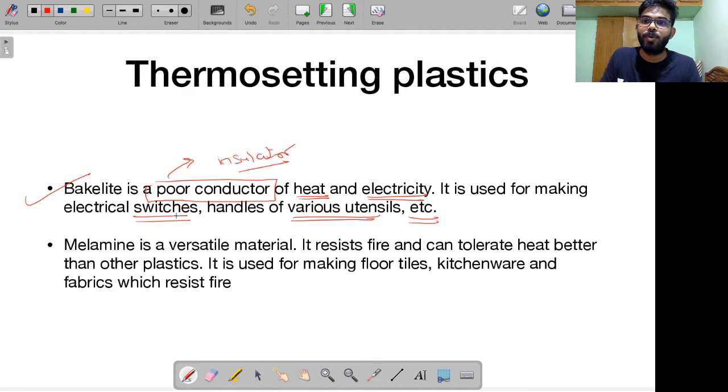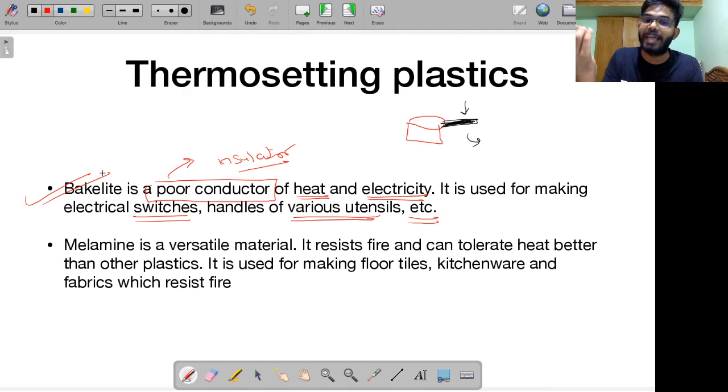You press the switch, you don't want to get electrocuted, you don't want to get an electric shock if you switch on the switches, right? So that's what the switches, etc. are made of, this bakelite, which is a poor conductor of electricity. Similarly, you see, this is your utensil, right? So you will hold the utensil from here. If this part, the black part, is a good conductor of heat, what happens? You will not be able to touch the utensil. So that is the reason this part is made of an insulator called bakelite. Alright, bakelite is a poor conductor, an insulator of heat and electricity.